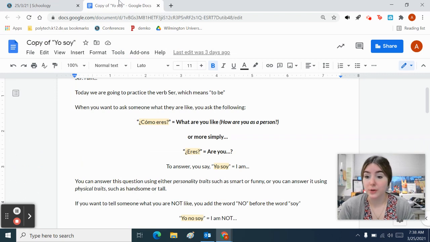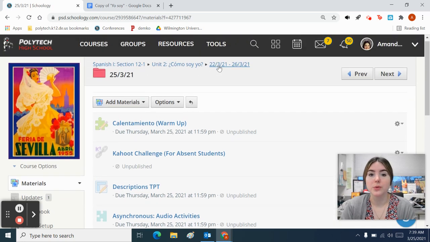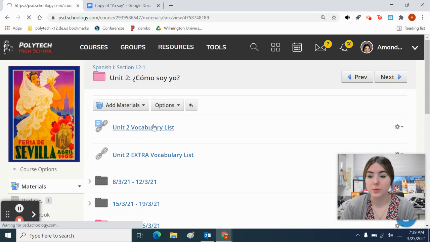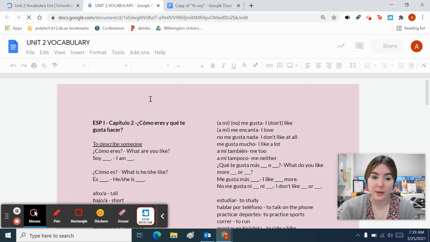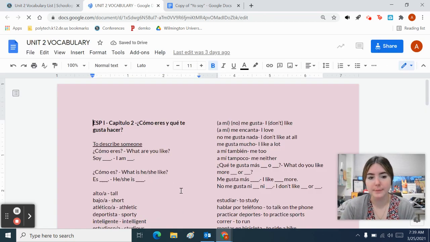So in our Yo Soy notes from Monday, we learned that when you want to ask someone, what are you like? You ask, ¿Cómo eres? And then when you want to answer, you say, Yo soy. Similarly, when you want to ask what someone else is like, if you go to your notes or your vocab, you will see we have on our vocab list how to describe other people. So you can describe yourself by saying yo soy or yo no soy, so I am or I am not.